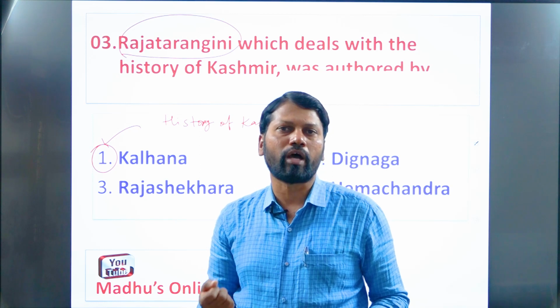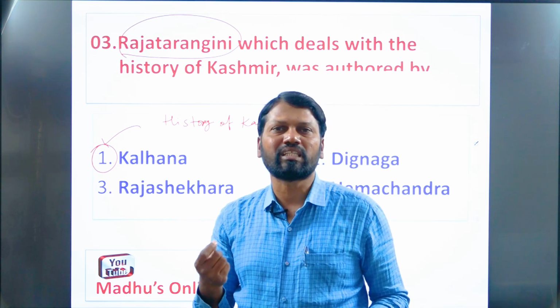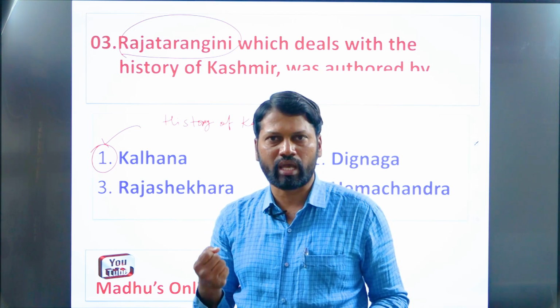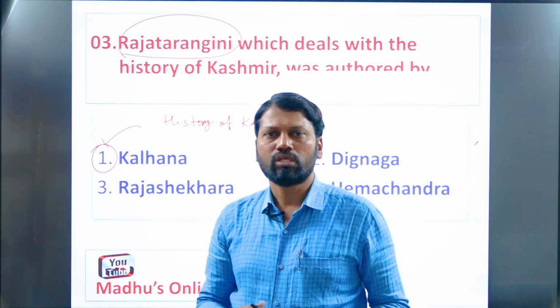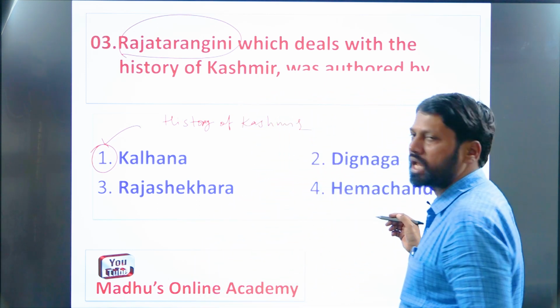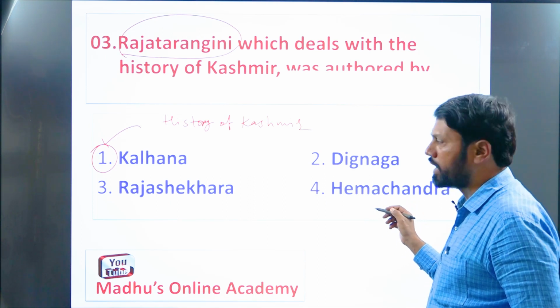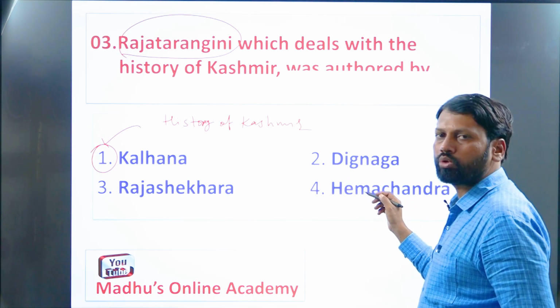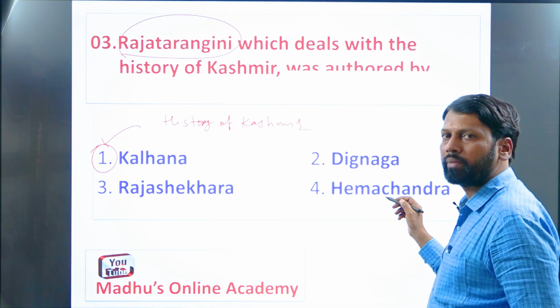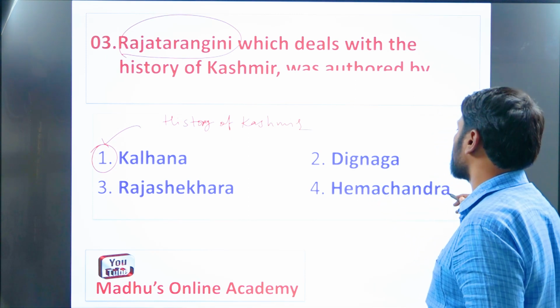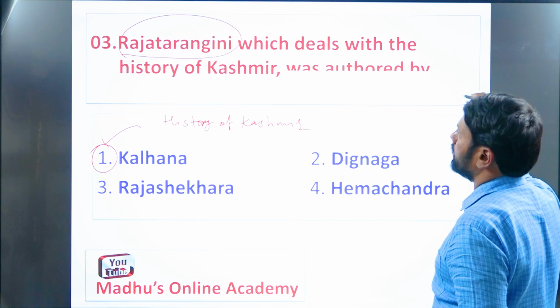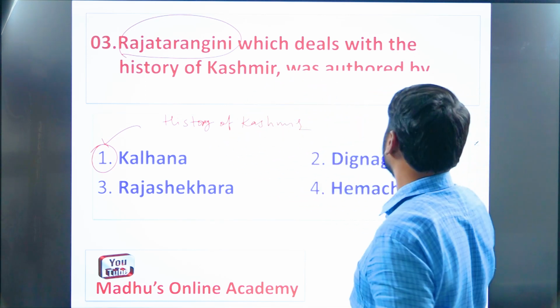So he wrote about the biographies of 63 Jain saints. All these were written by Hemachandra, who was a Jain scholar, remember. So question number 3 answer is 1.